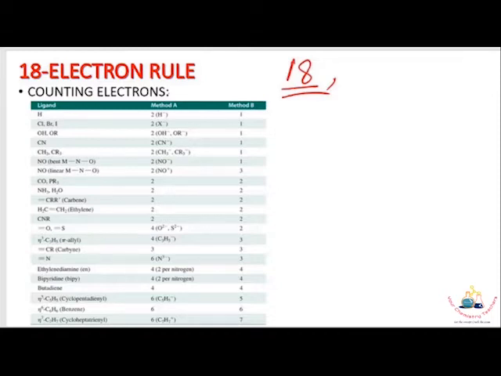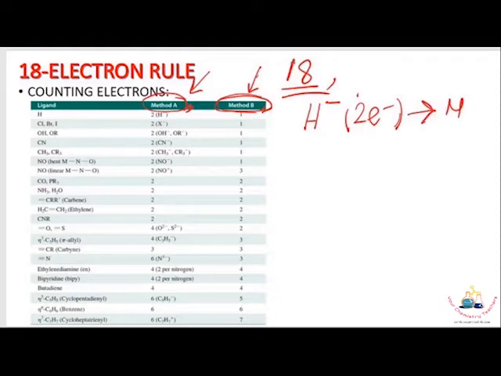Here is a chart for common ligands, and it gives two methods for electron counting, method A and method B. Method A is the ionic method and method B is called the covalent method for electron counting of the ligand. Just take an example, hydride, H minus. If it donates 2 electrons to a metal, then the metal gets a +1 oxidation state.